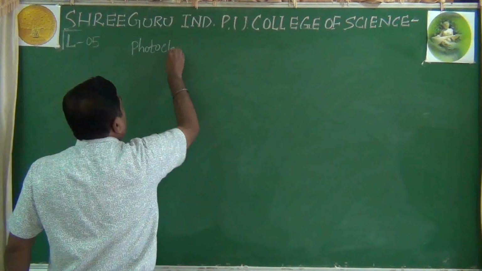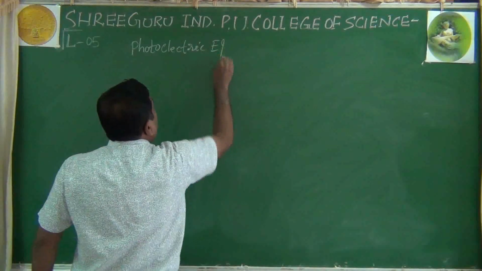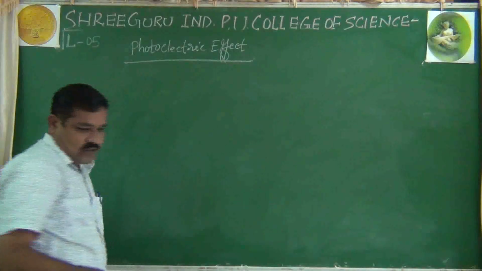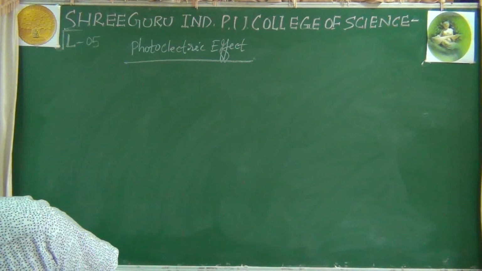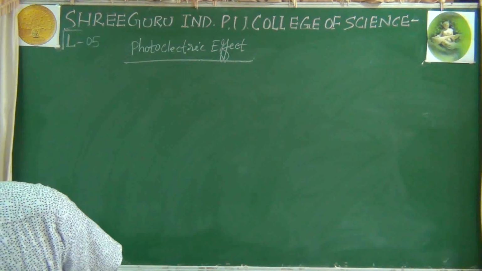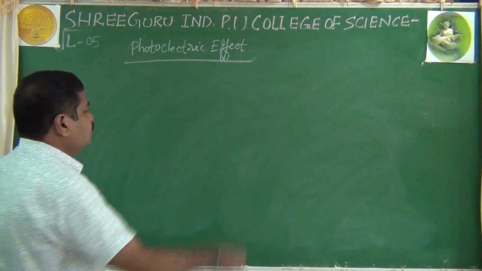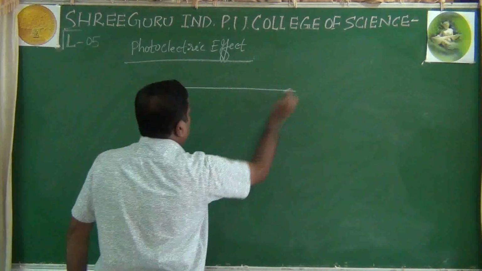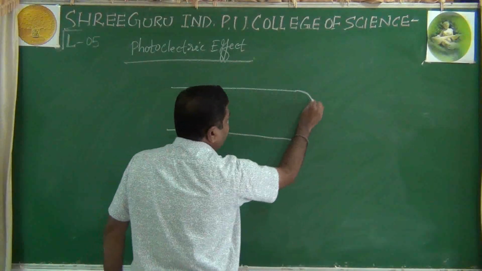What is this photoelectric effect? The photoelectric effect can be understood practically also with this particular diagram. Just I will show you how it is practically demonstrated also.